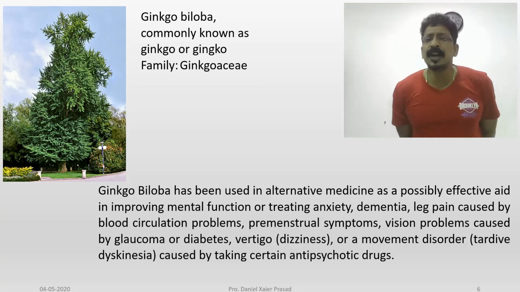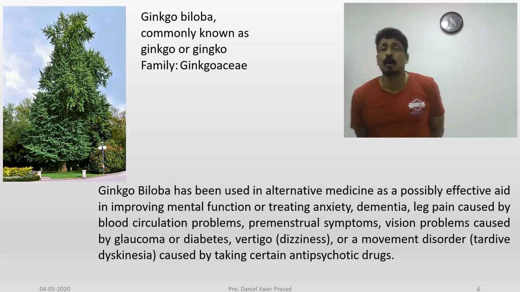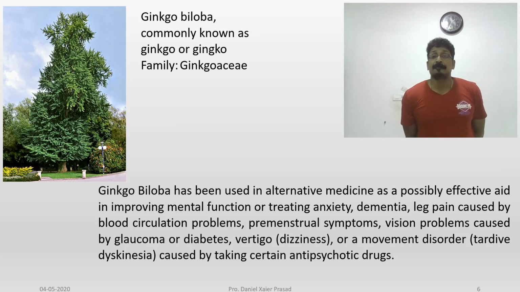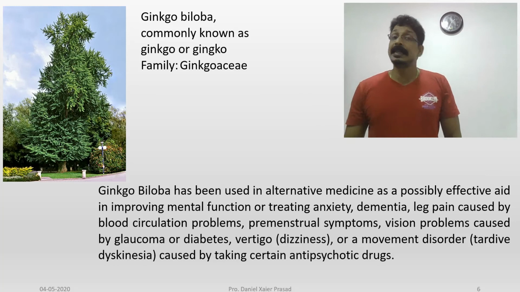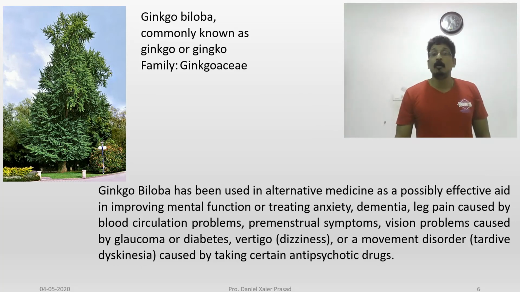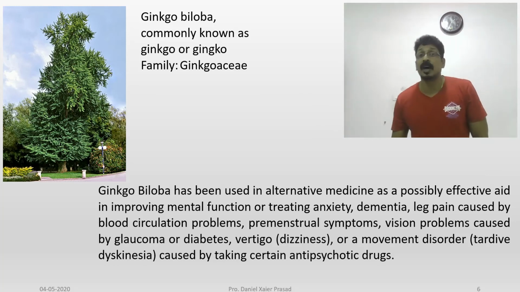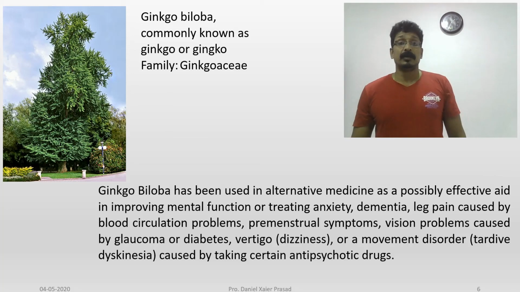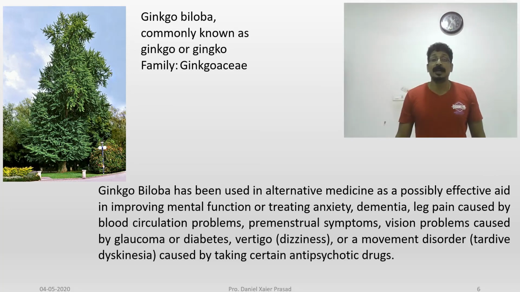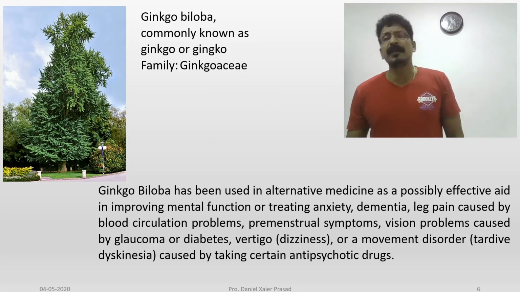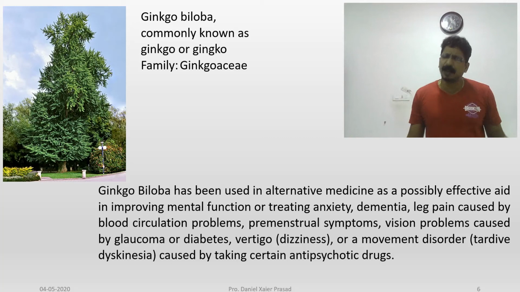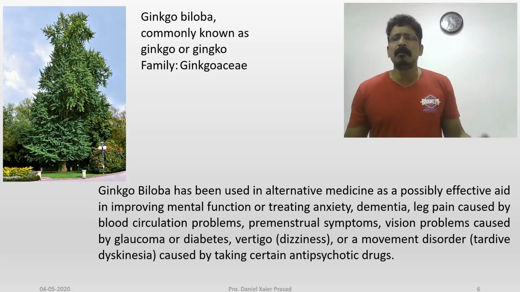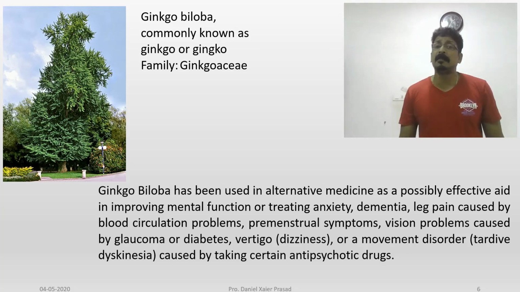And vision problems, even vision problems caused by glaucoma or in diabetic patients, and vertigo, dizziness or a movement disorder. That means a movement disorder called tardive dyskinesia, a movement disorder caused by taking certain antipsychotic drugs. Sometimes when taking antipsychotic drugs, some people will become fatigued, and sometimes they will develop a movement disorder. So this can be treated by means of this Ginkgo biloba.